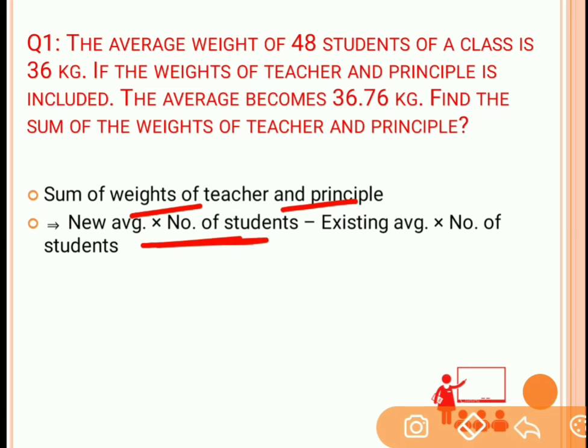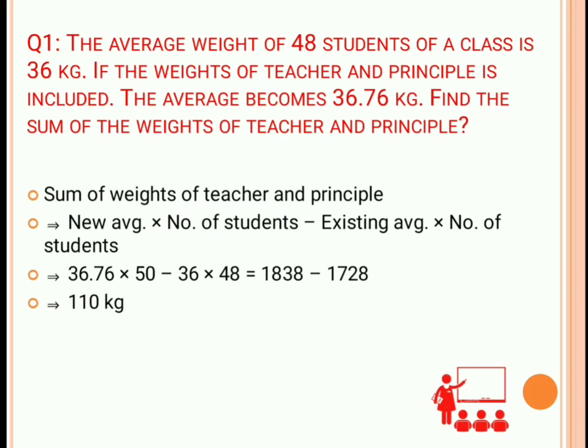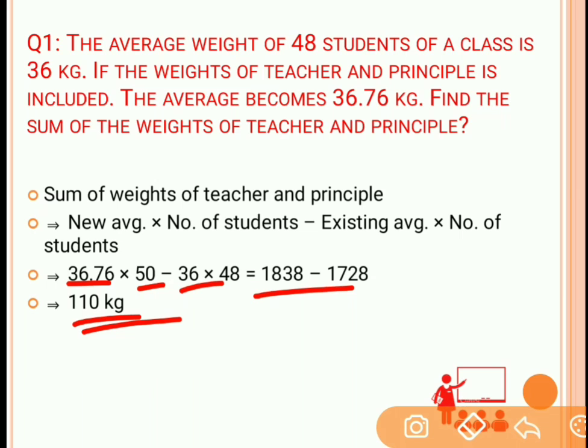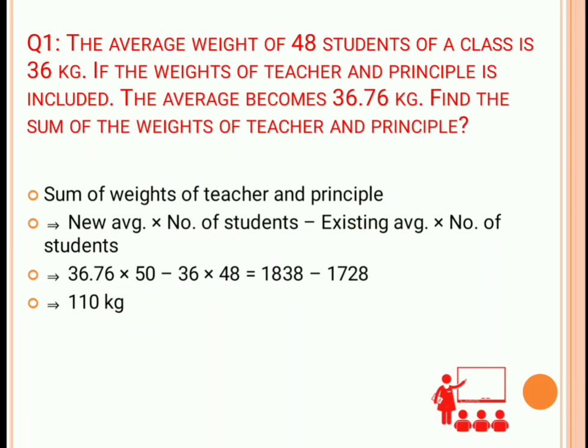So the sum of weights of teacher and principal is equal to new average into number of people minus existing average into number of students. The new average is 36.76 into 50, and the existing average is 36 into 48. If you multiply all these and subtract, you will get the answer as 110 kg. So this 110 is the summation of the weight of teacher and principal, because one sum consists of the weight of teacher and principal also, and the other sum consists of the weights of only students. If we subtract these two summations, you will get the summation of the weight of teacher and principal.